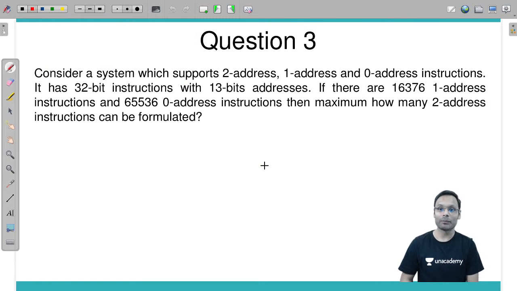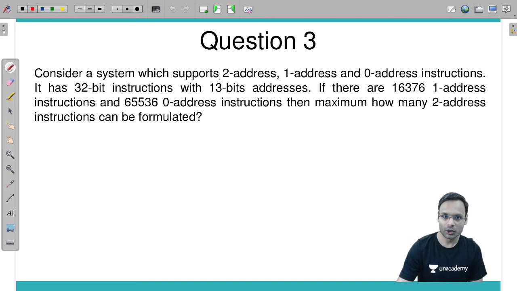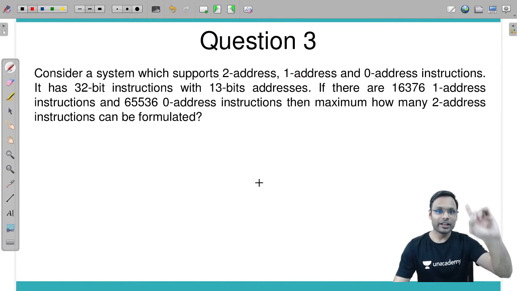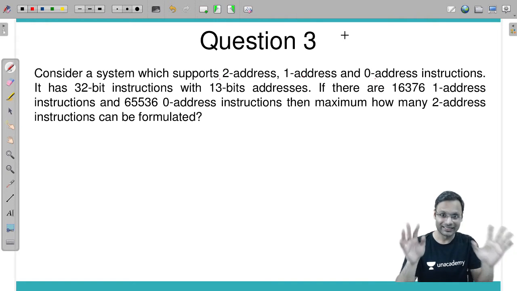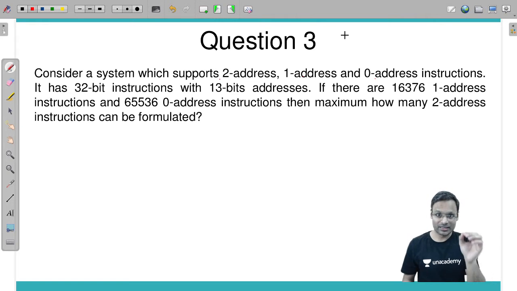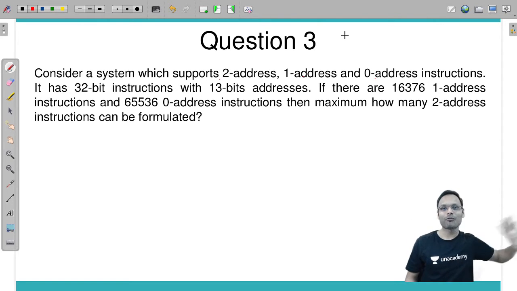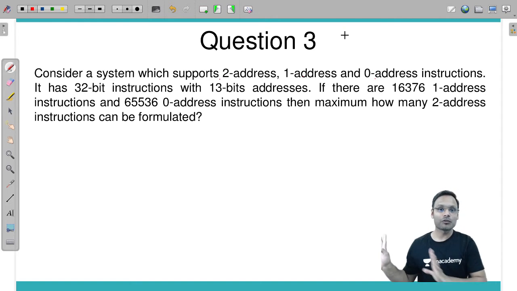Another question, question number 3. Consider a system which supports 2 address, 1 address and 0 address instructions. 3 types of instructions supported. Remember, if any person who has attended my classes reads this first line, that fellow will immediately draw the format of all these 3 types of instruction.